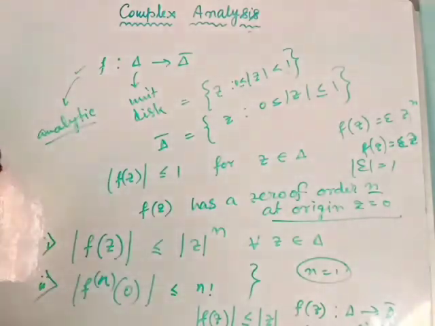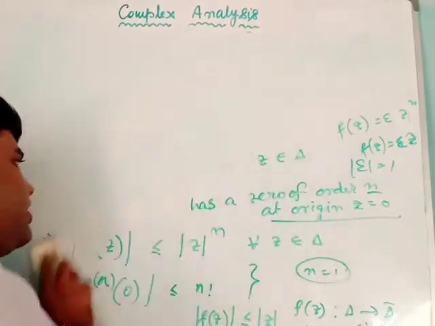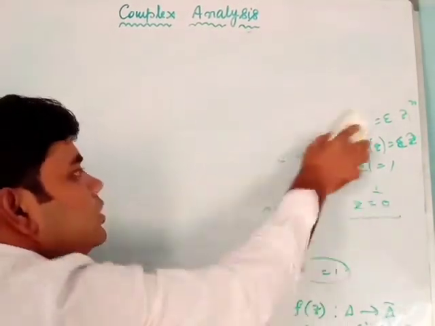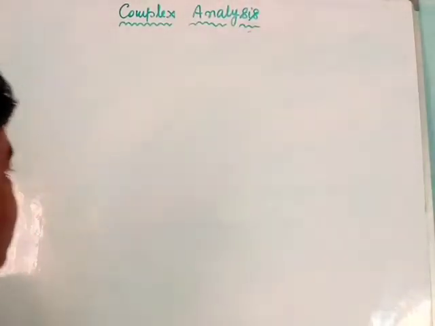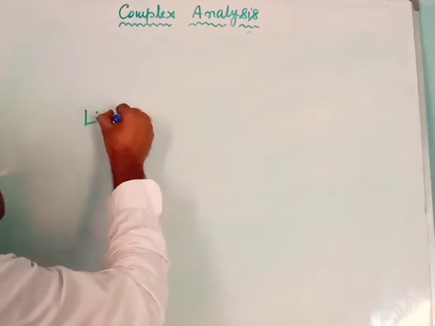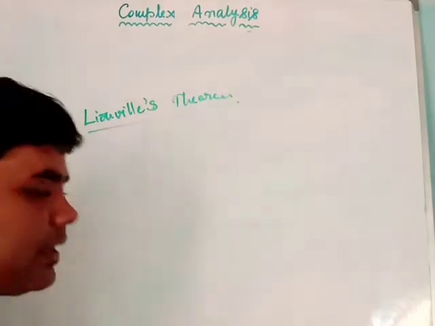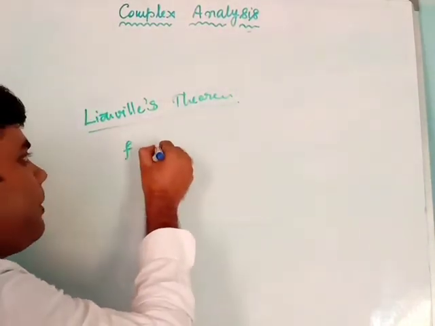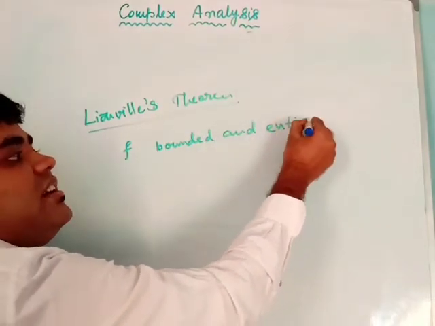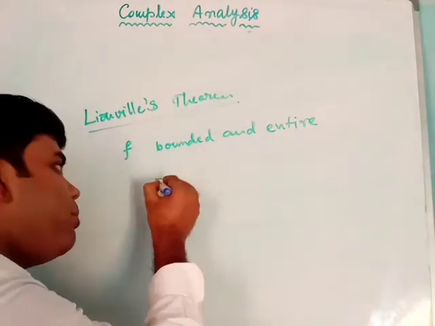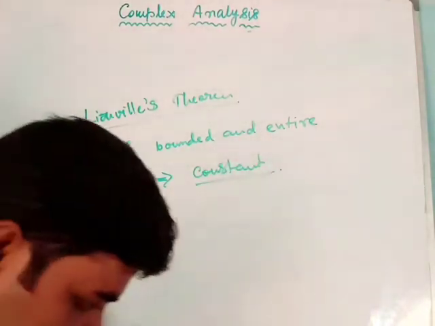Okay, now we will get another theorem, which is Liouville's theorem. It's a very important and very necessary theorem. And what is Liouville's theorem? Liouville's theorem tells that if a function f is bounded and entire, meaning it is analytic throughout C, then it must be a constant. This is our Liouville's theorem.